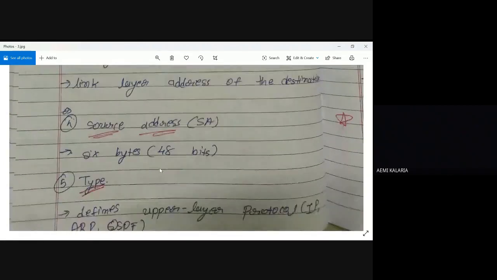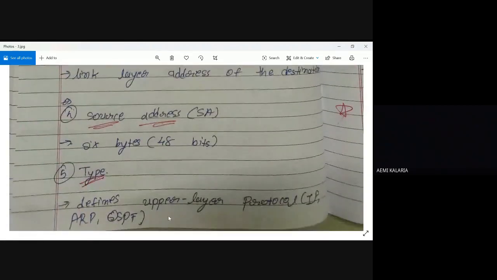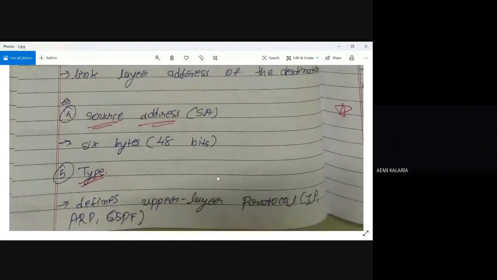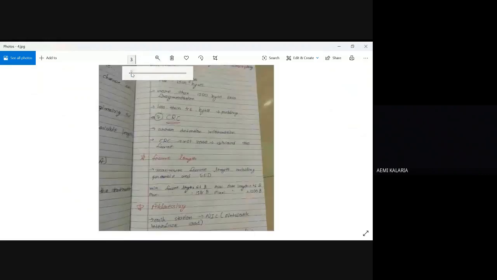Now the fifth one is type. What does type mean? In this, they are basically mentioning the upper layer protocols, like IP, ARP, on the network layer, transport layer, and application layer, which protocols are used. They are simply giving a glimpse of that protocol inside this type, right? Now next one is the sixth one. And why are we mentioning this?